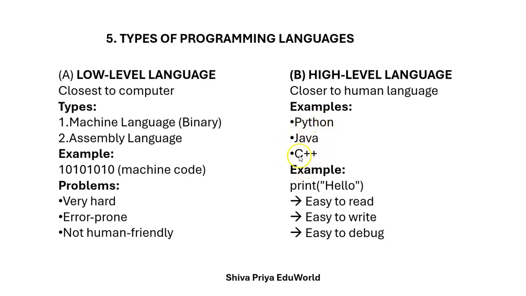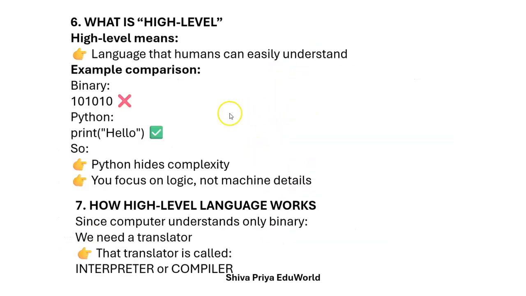It is easy to read. These high level languages are easy to read, easy to write also, and easy to debug. If I find any errors inside this, I can easily debug also. Clear? This is all about the high level language. Let us see about this high level language in detail.